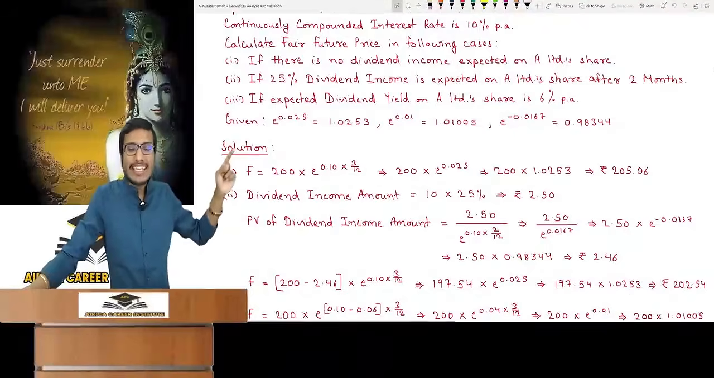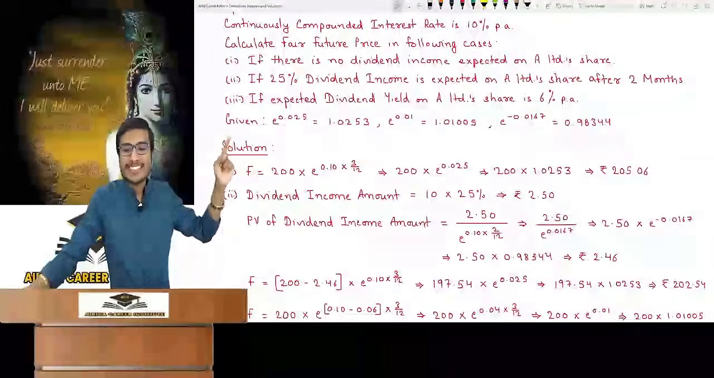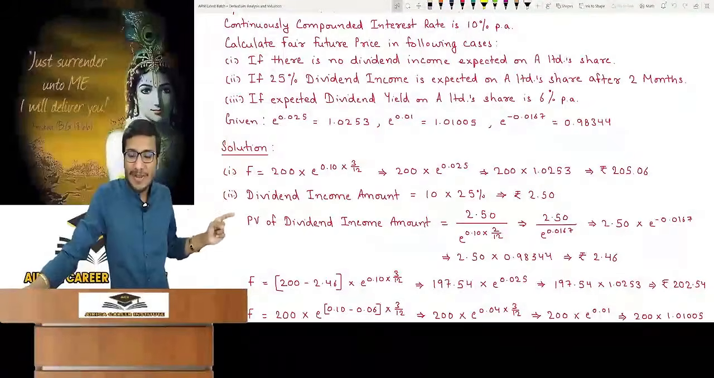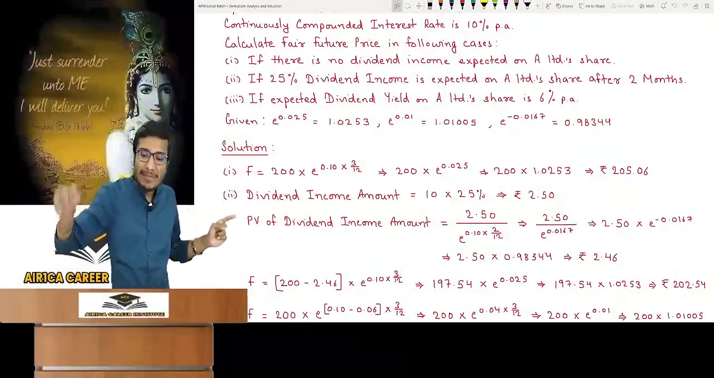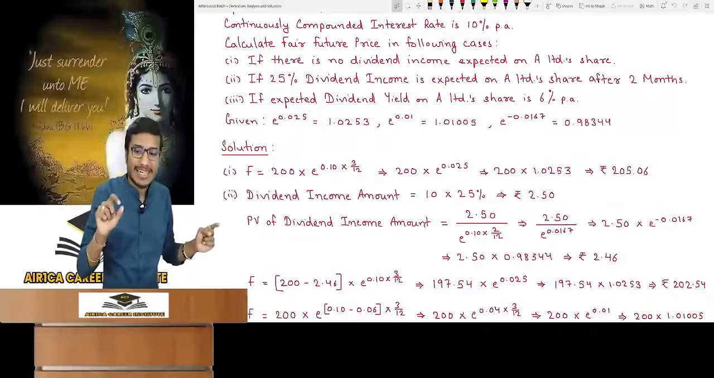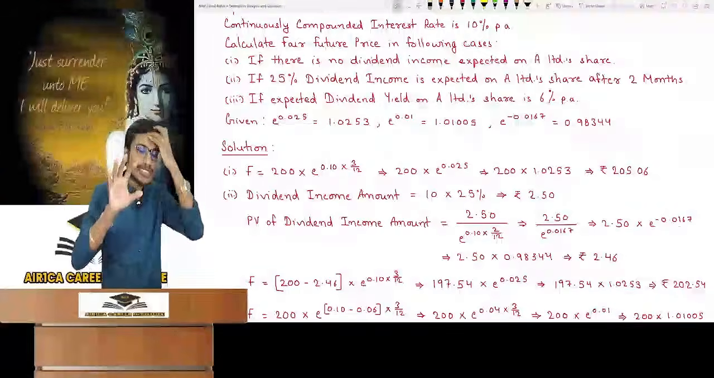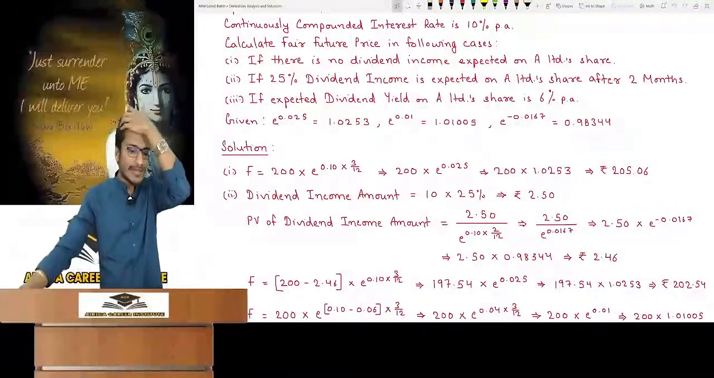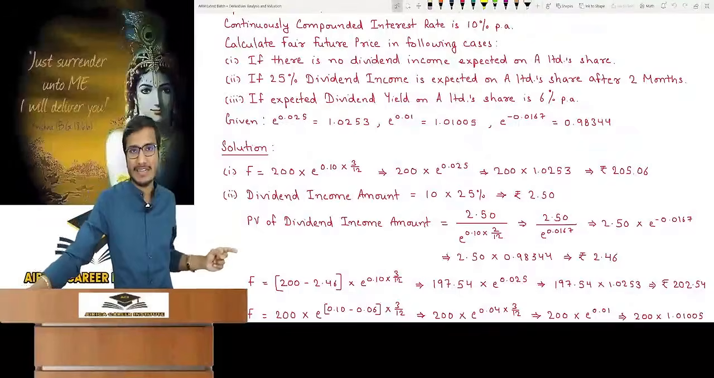Now in the question we are given the value of e raised to the power minus 0.01067. So we have multiplied it by 2.50. If I had written this in the denominator, then the answer would have been wrong. This part is mathematics and a bit logical. We have talked about it in the batch, so no need to repeat.